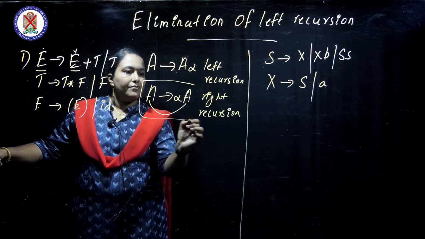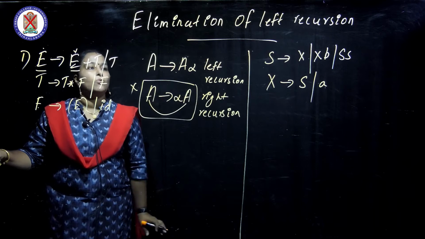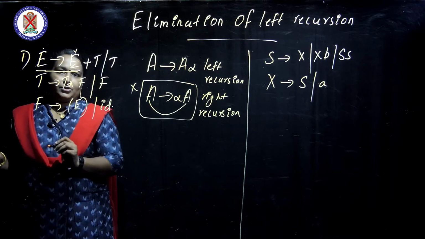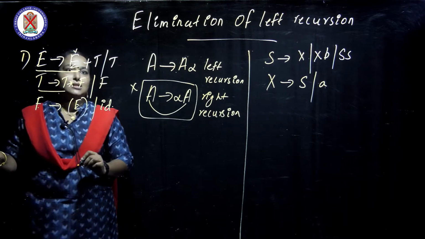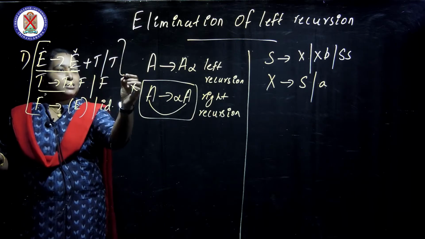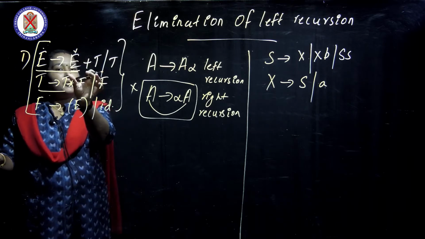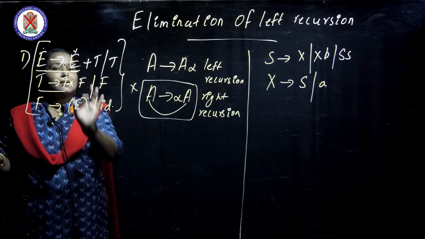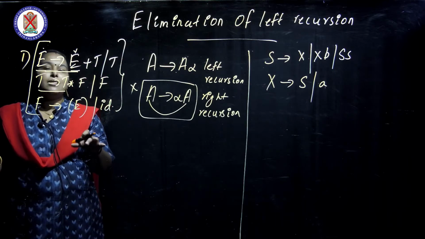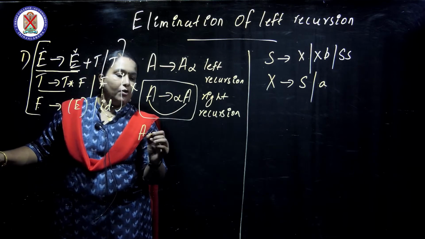In top-down parsing, we do not bother about right recursion; we bother only about left recursion. Look here, this production has left recursion, and this production has left recursion. This is the grammar given to be parsed, and two productions have left recursion. So before doing top-down parsing, this left recursion must be eliminated.